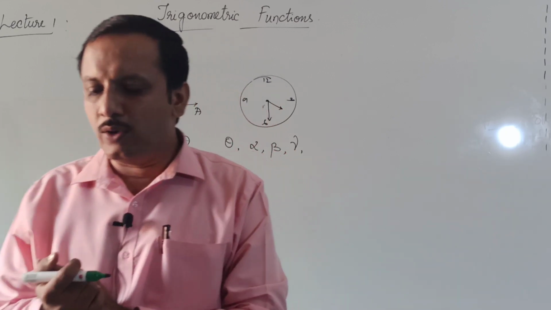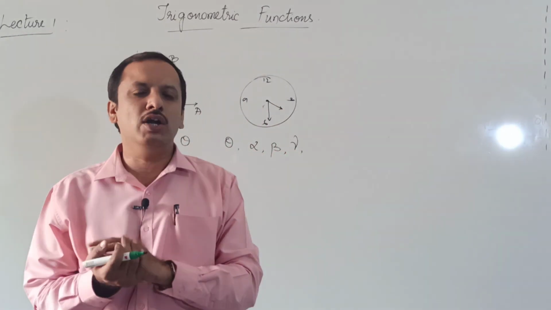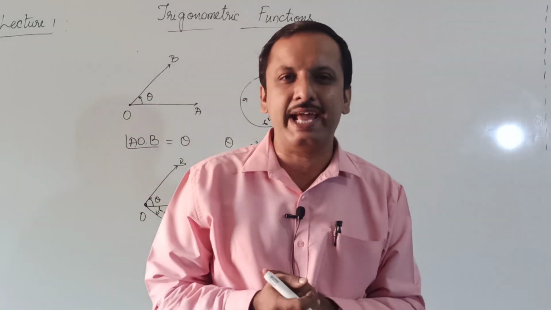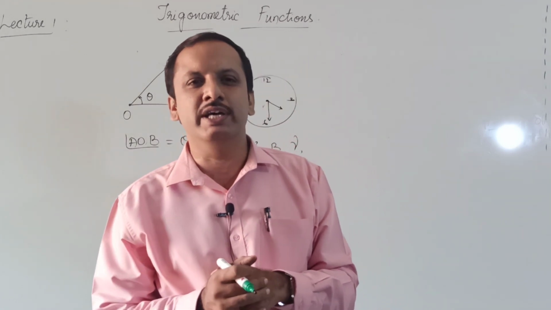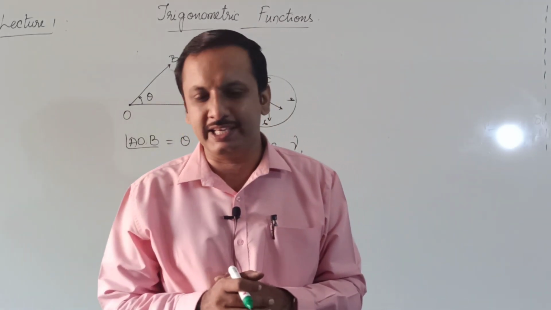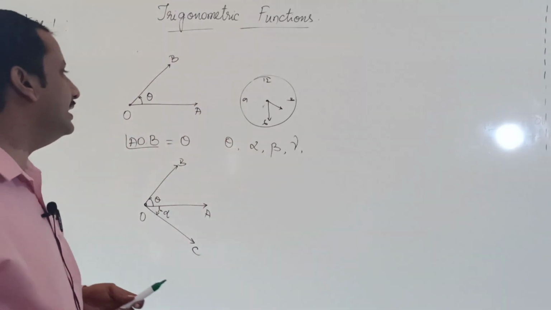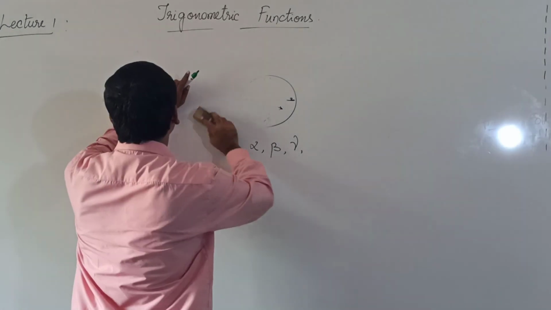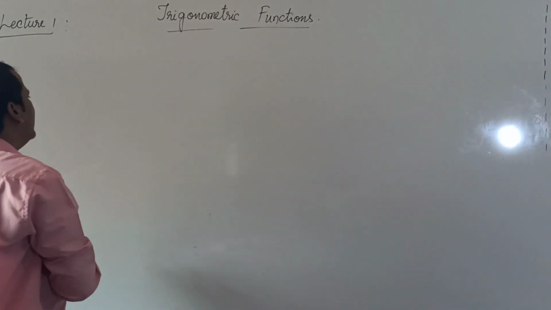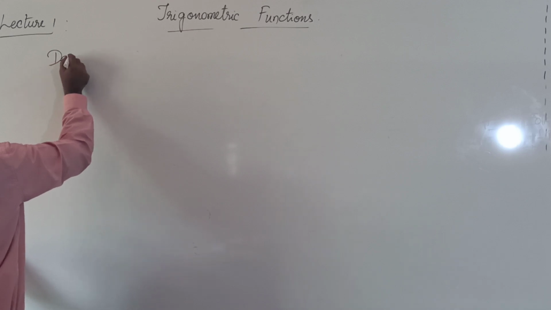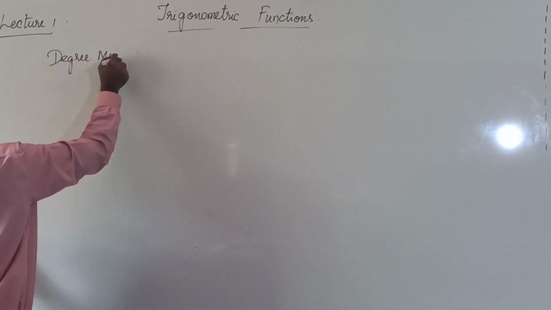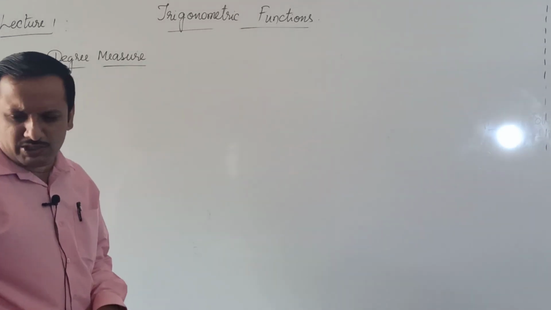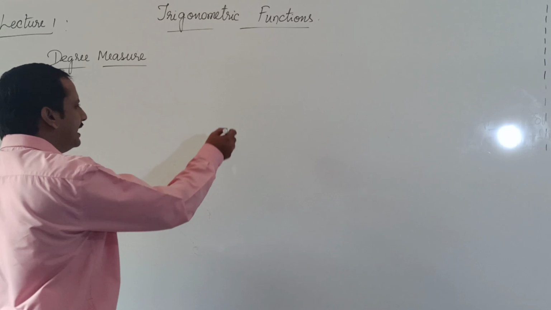Now in our syllabus there are two measurement systems with which we measure an angle. One is the degree measure and the other one is the radian measure. First let us have a look at the degree measure. Degree measure.